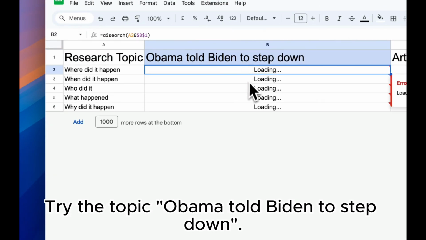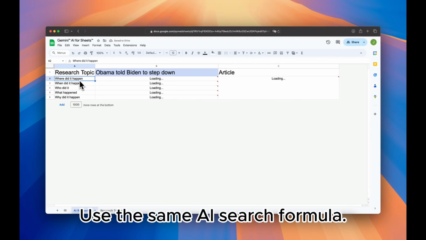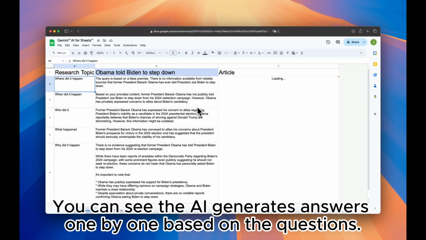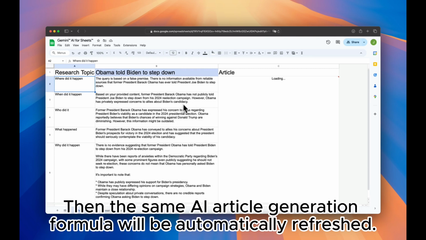Try the topic: Obama told Biden to step down. Use the same AI search formula. You can see the AI generates answers one by one based on the questions. Then the same AI article generation formula will be automatically refreshed.